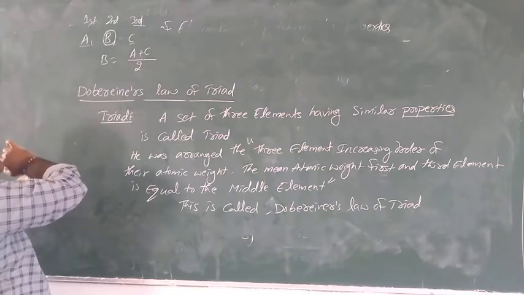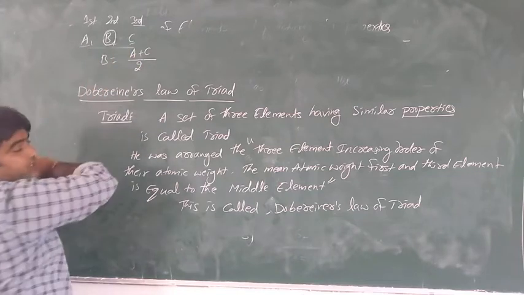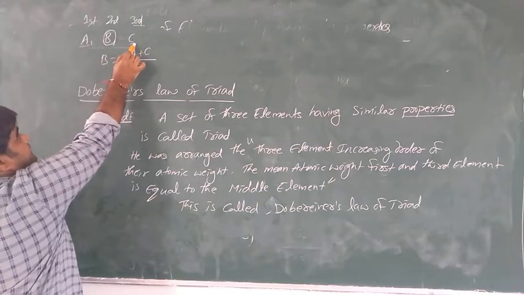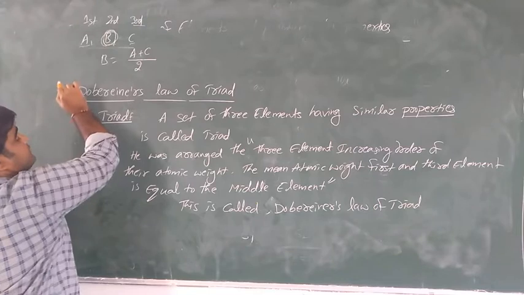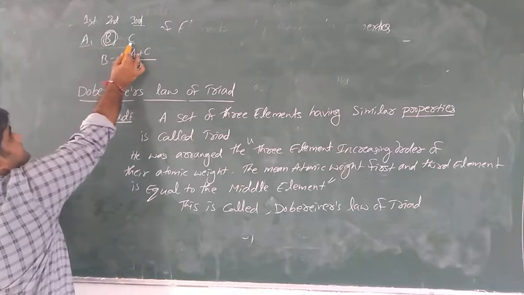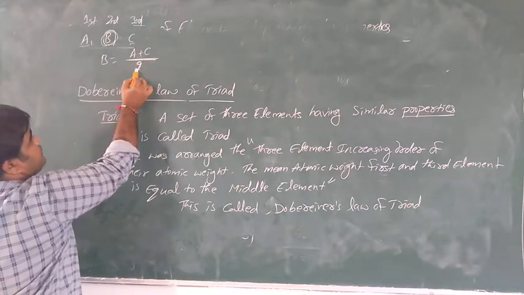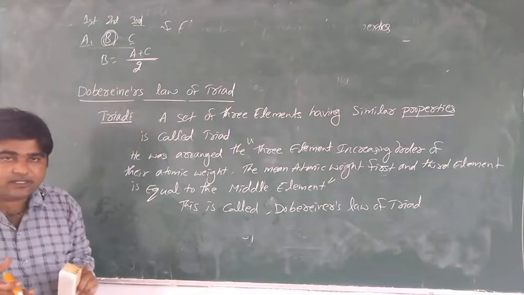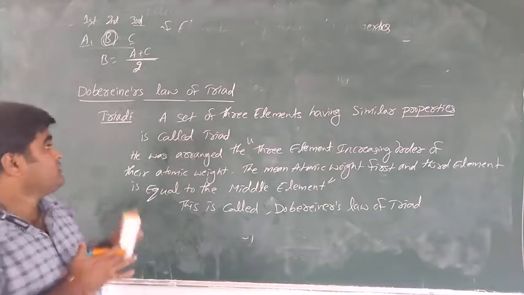So what is Dobereiner's law of triad? We arrange the elements in increasing order of atomic weight. So the mean atomic weight of the first and third element is equal to the second element. Mean means A plus C divided by 2. So that is the Dobereiner law of triads. Is it clear? What I am saying, do you understand?